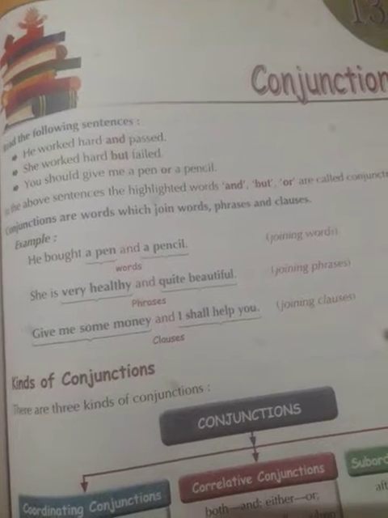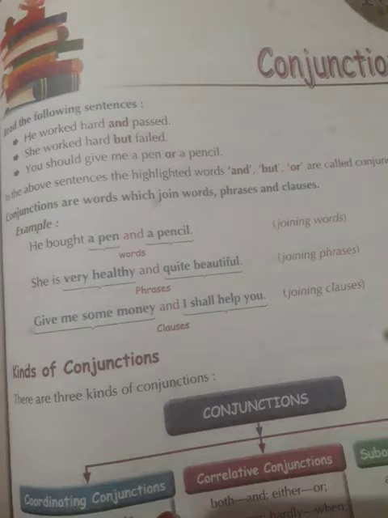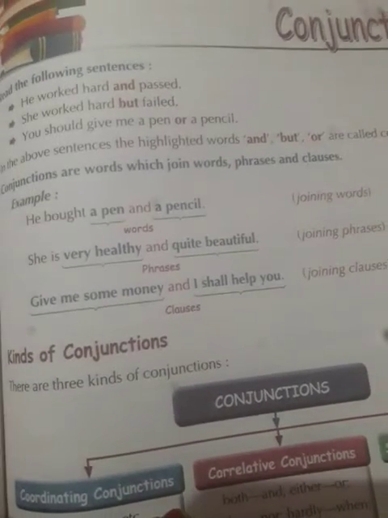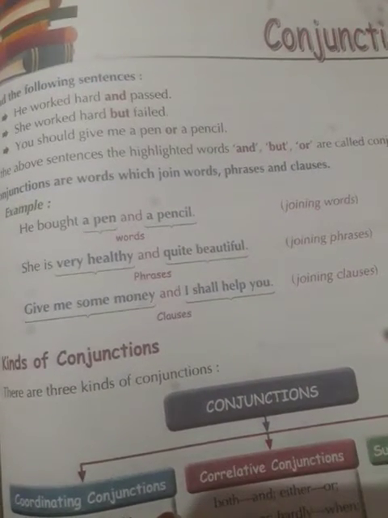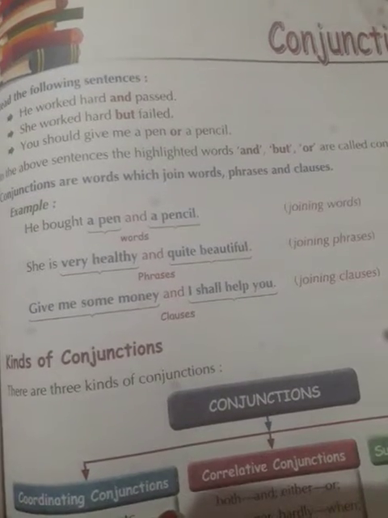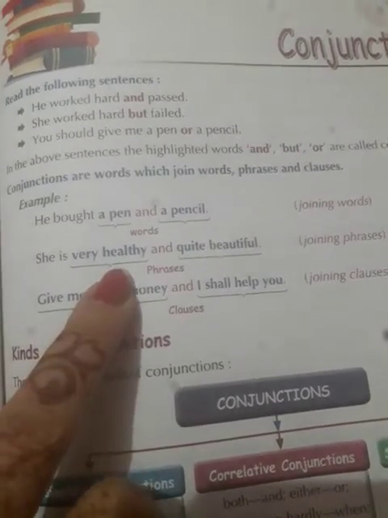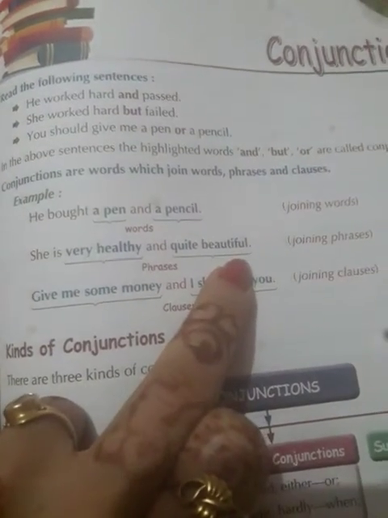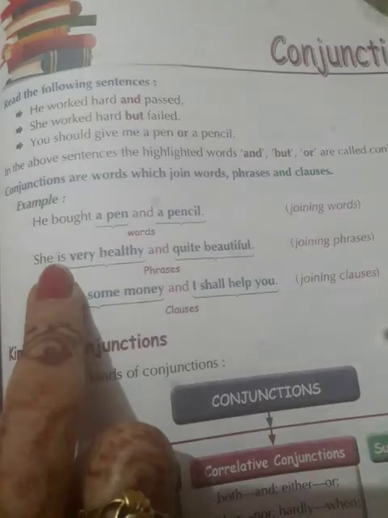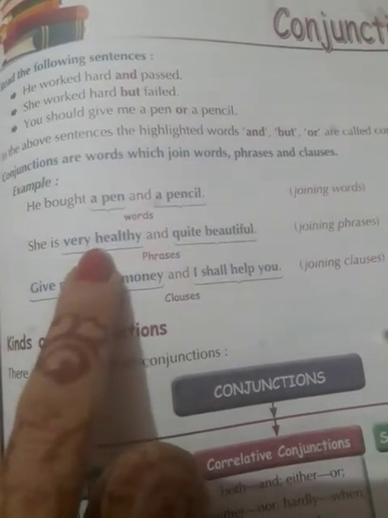So, joining word क्या है यहाँ पर? And. Okay, dear students, in second sentence, she is very healthy and quite beautiful. Very healthy, first phrase, second phrase, quite beautiful. And in this sentence, the word and is joining two phrases, very healthy and quite beautiful.